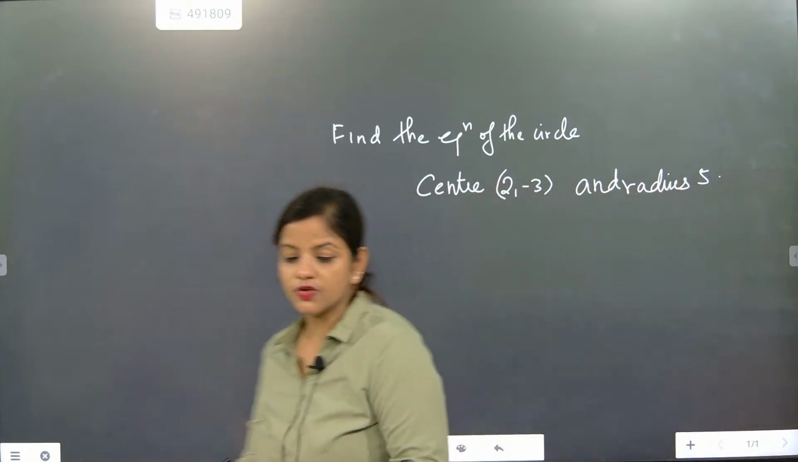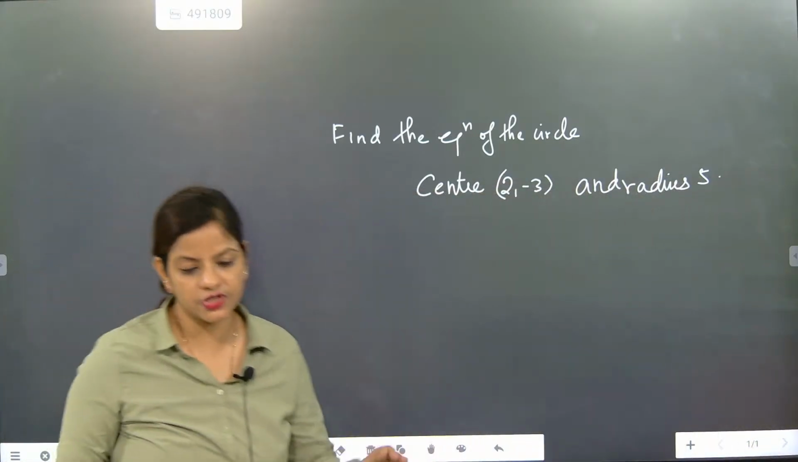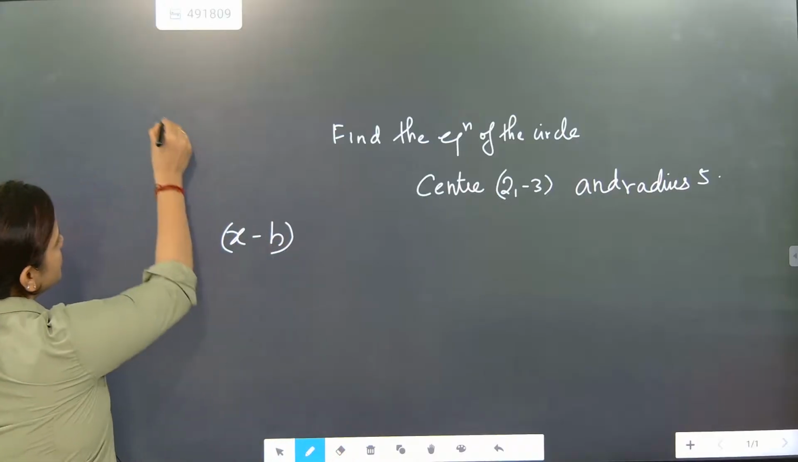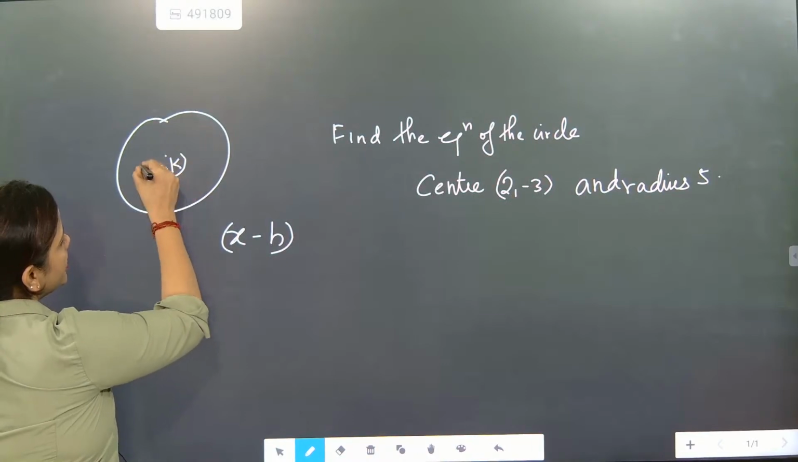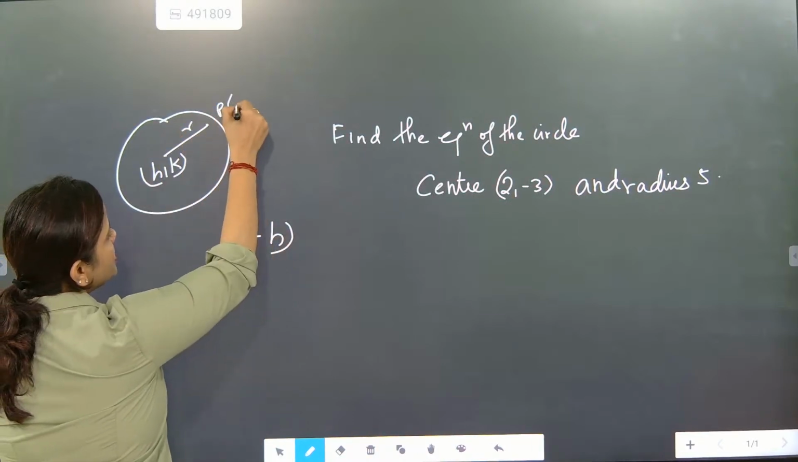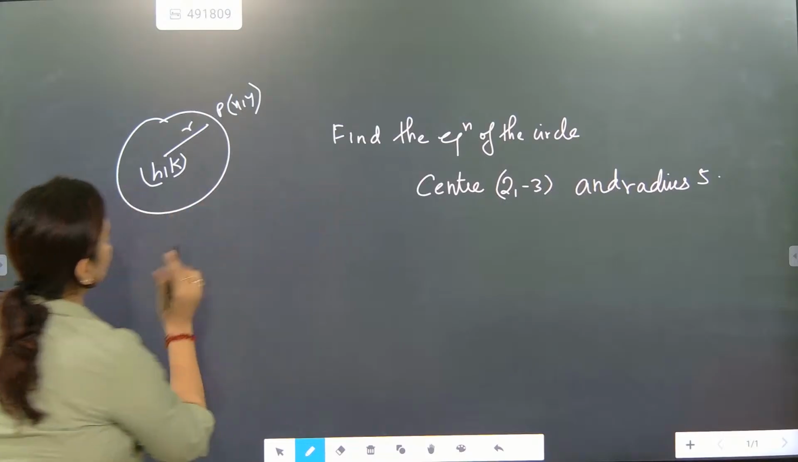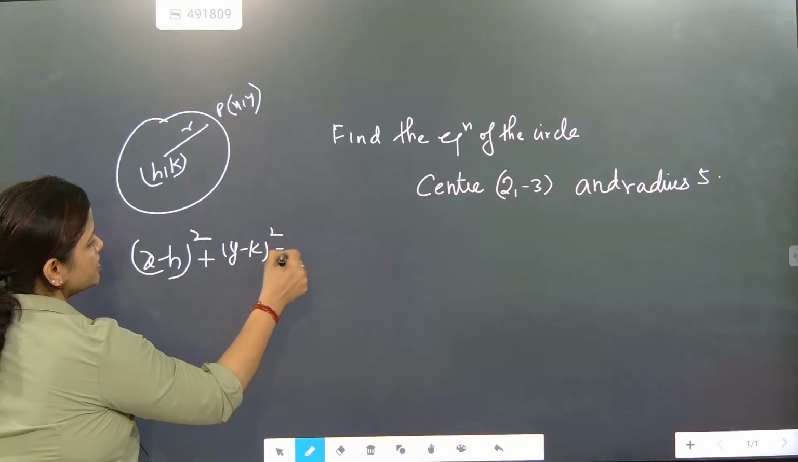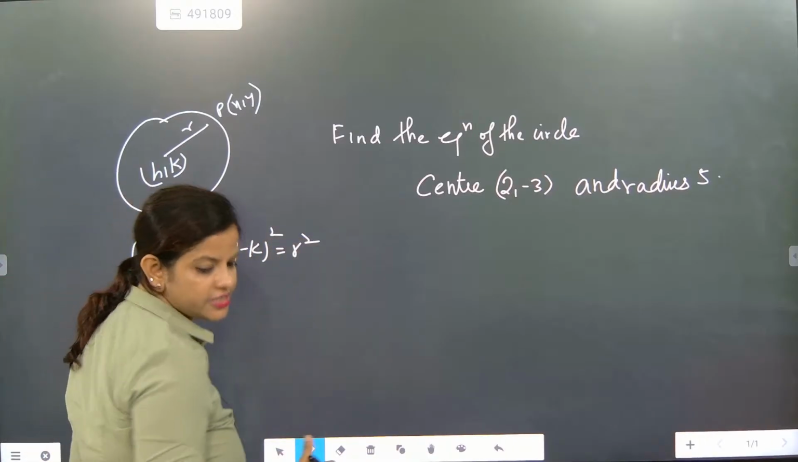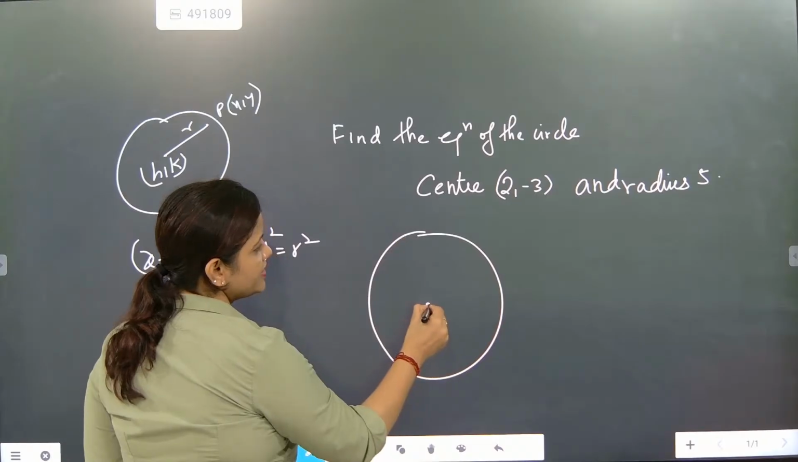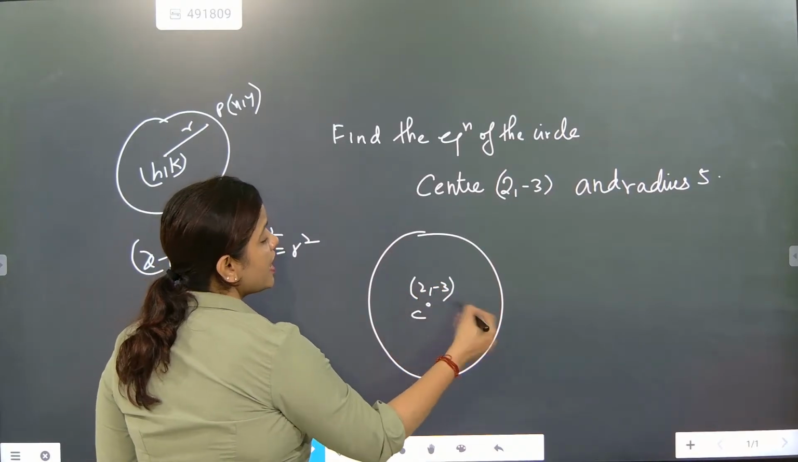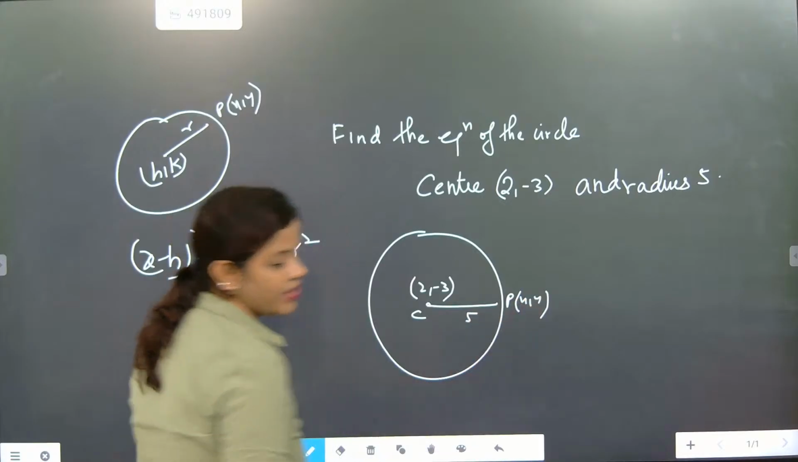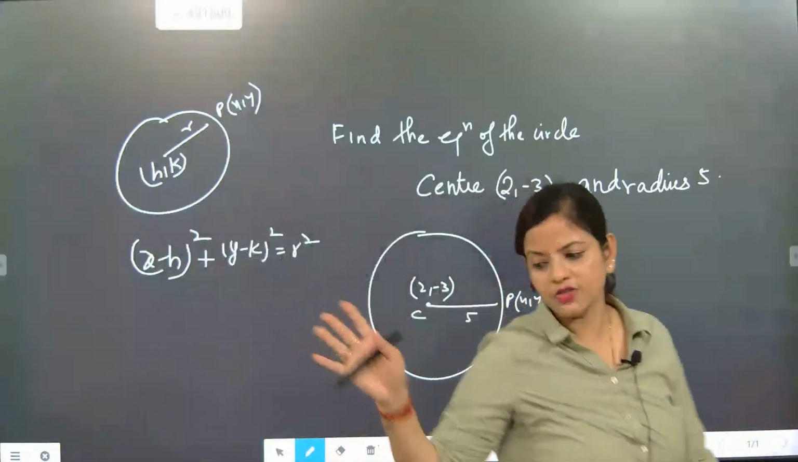What is the standard equation of the circle? Just now I discussed it. When the center is (h, k), the radius is r, and P(x, y) is an arbitrary point, the equation of the circle is (x minus h) whole square plus (y minus k) whole square is equal to r square. Here the center is given as (2, minus 3), the arbitrary point is (x, y) and the radius is 5. So we just need to substitute the values and solve the question.